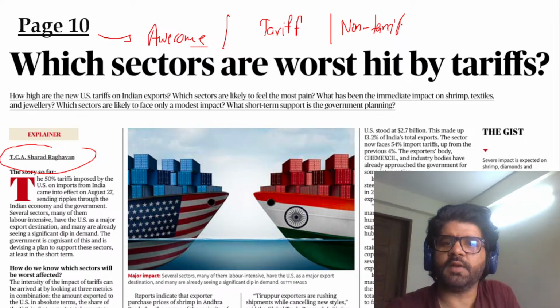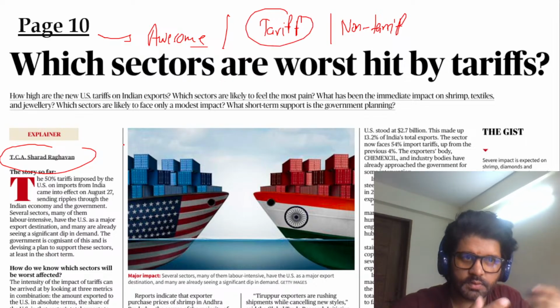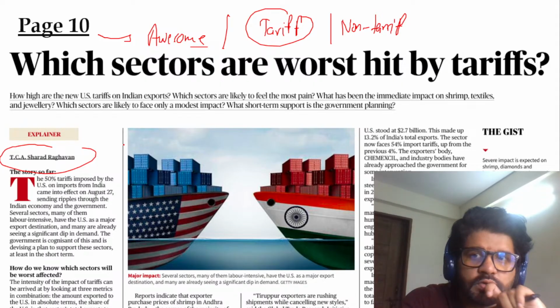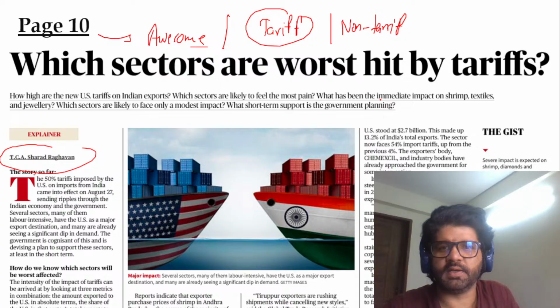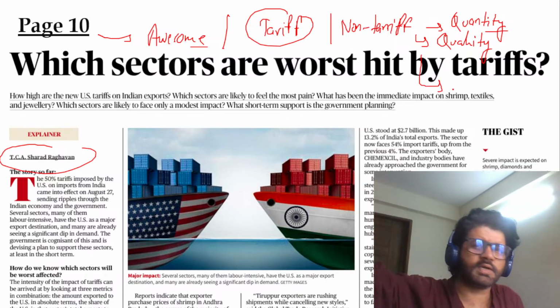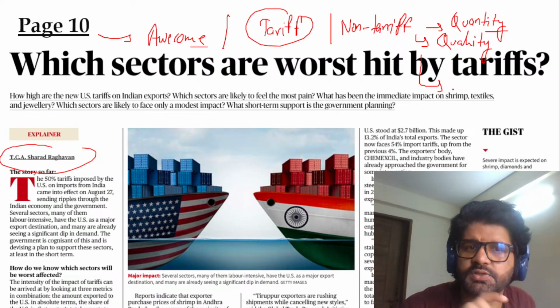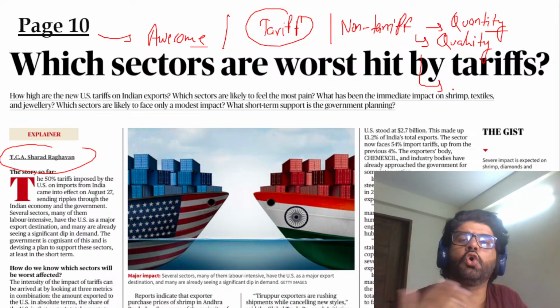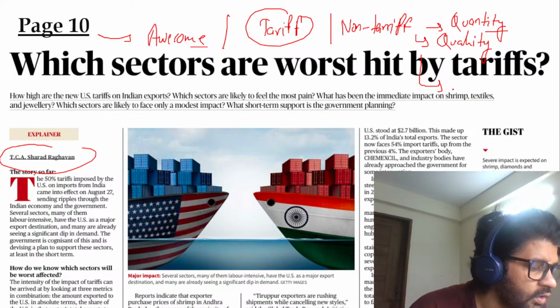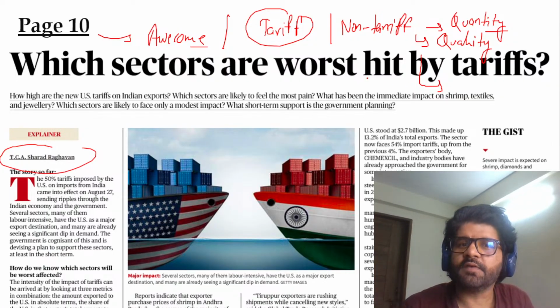What is the meaning here? Tariff barrier means, let's say right now US is imposing taxes on us, import tax and all those things. So this is a tariff barrier. What is non-tariff barrier? Let's say they put a cap on the quantity, how much goods will be imported. They put a cap on the quality, which kind of goods can be imported, or they put some other restriction. But here they're not imposing any tax, so to say. That is non-tariff barrier. Phytosanitary and sanitary measures, we'll talk about it. You will understand all these things. Cool. So tariff and non-tariff barrier.